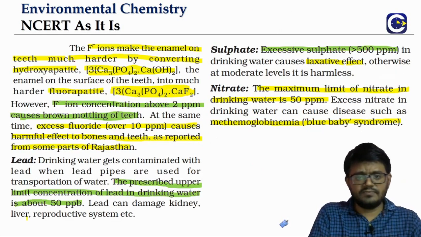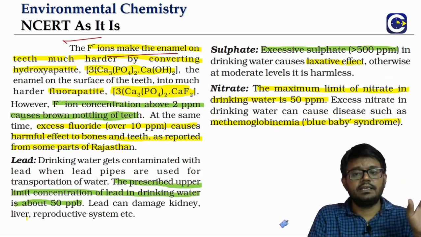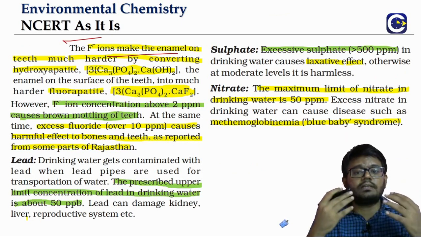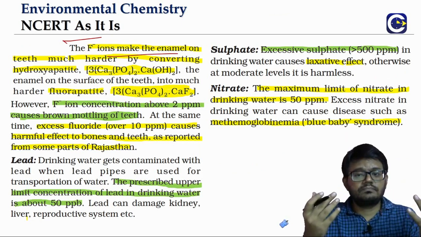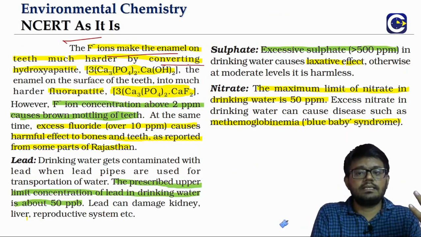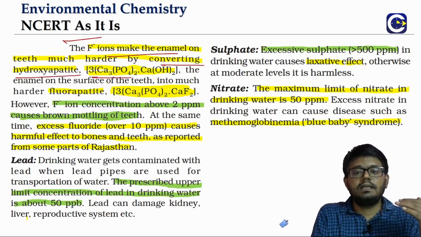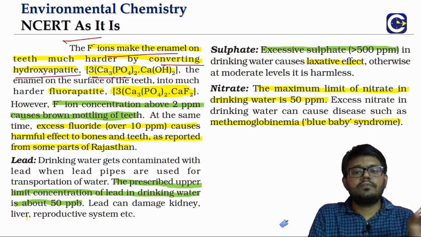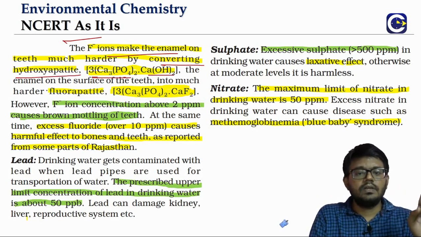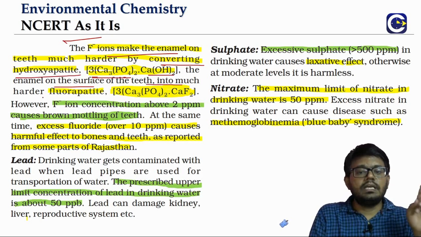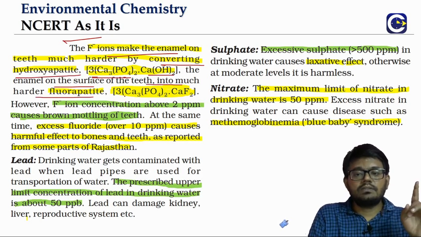What is the reason for that? The fluoride ions make the enamel on the teeth harder. So they will basically convert the hydroxyapatite, which is 3 units of calcium phosphate and 1 unit of calcium hydroxide, into the fluorapatite, which is 3 units of calcium phosphate and 1 unit of what? Calcium fluoride.